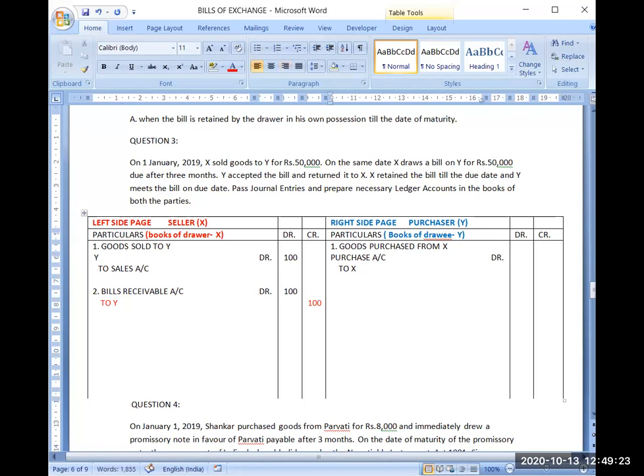Now in the same way, Y will say that I have given a bills payable to X. So X is the receiver, X debit, and because bills payable is a personal account, it is a liability, that account will be credited. To bills payable account.